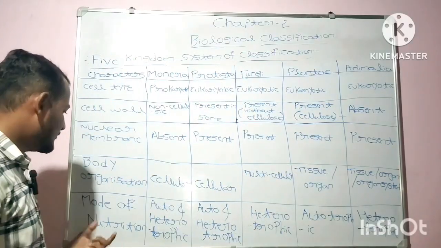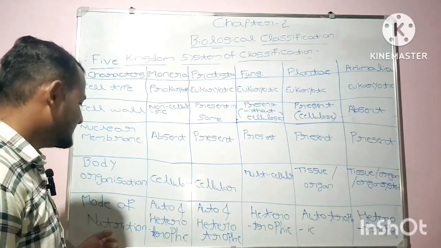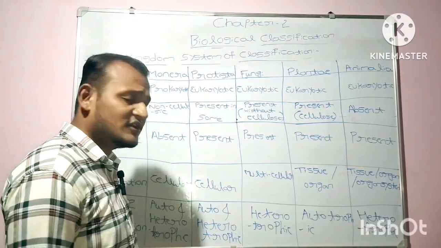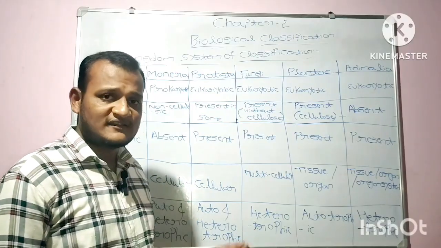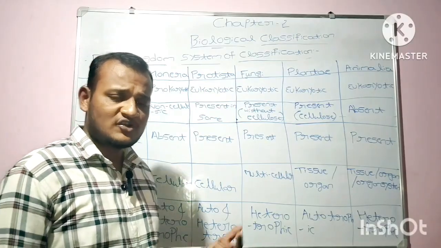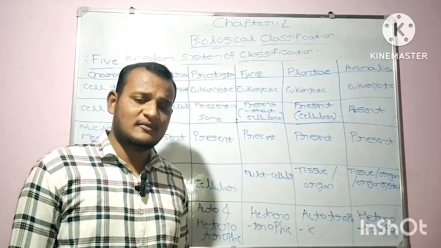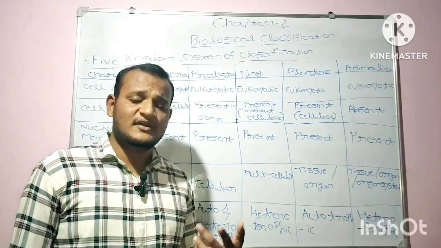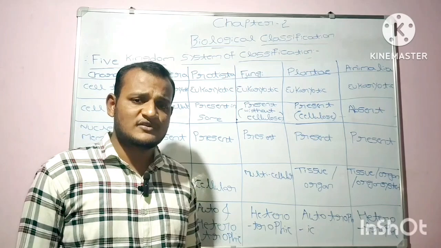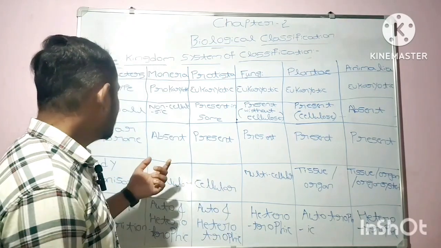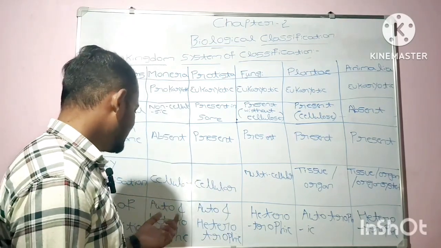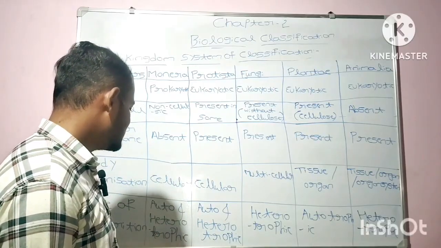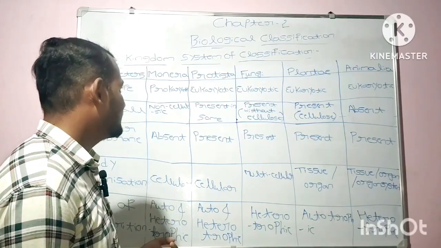And then the last characteristic is mode of nutrition. In the kingdom Monera, both autotrophic as well as heterotrophic mode of nutrition is present. As you know, autotrophic means the organisms which are capable of producing their own food, and heterotrophic means they always depend on other organisms for food and shelter. So in case of kingdom Monera, both modes of nutrition are present.